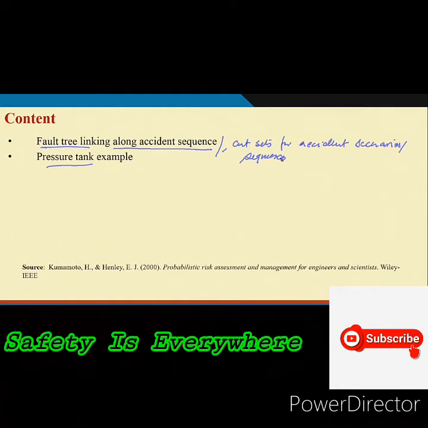These are the things we will be discussing today in 30 minutes of time, and the resource is basically the same book, PRA, actually PRA for engineers and scientists by Kumamoto and Henley. By this time you are familiar with this book, and you will find that most of the material I have taken from this book.